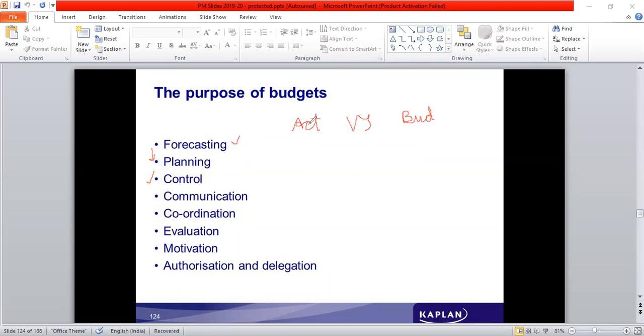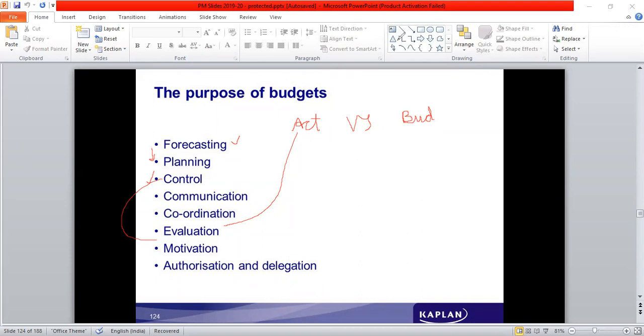Okay, the evaluation part of it is about the comparison. The control should have been here somewhere after evaluation. So the evaluation is the comparison of the actual with the budget. Then, if there are deviations, control measures are taken. Then, when the performance is measured, that acts as a motivating factor to many because based on their performance, they can also be appraised. So, therefore, it acts as a motivation.